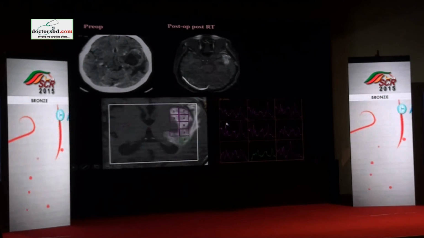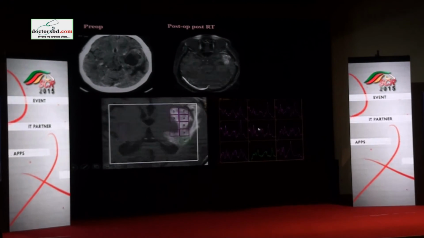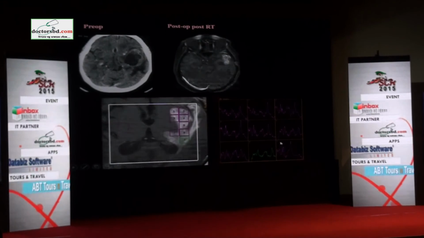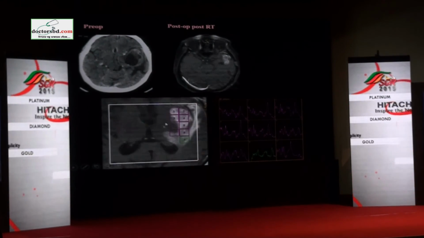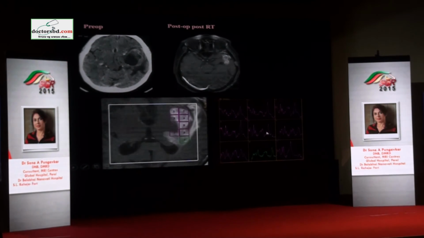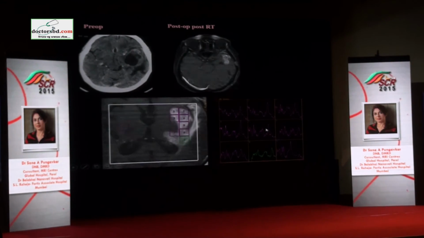So if you see with multivoxel imaging, what have we done? You have some spectra in which there is high choline and a lot of lipid lactate, and this is a normal control. So this is a normal control, and then you look at different parts of the lesion and try to see what is happening to the choline. So in the center of the lesion, which is voxel 5, we have high choline and high lipid lactate, so we predicted this as a recurrence.